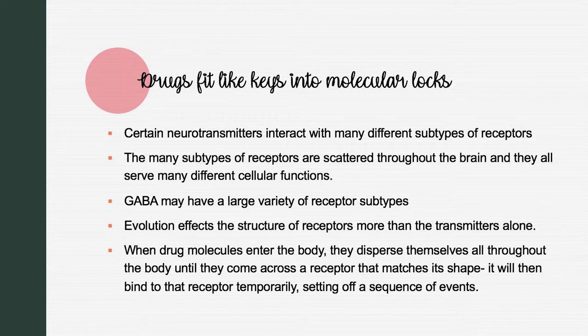GABA may have a large variety of receptor subtypes. It is dependent on the sequence of proteins that make up the receptor. Evolution affects the structure of receptors more than the transmitters alone.